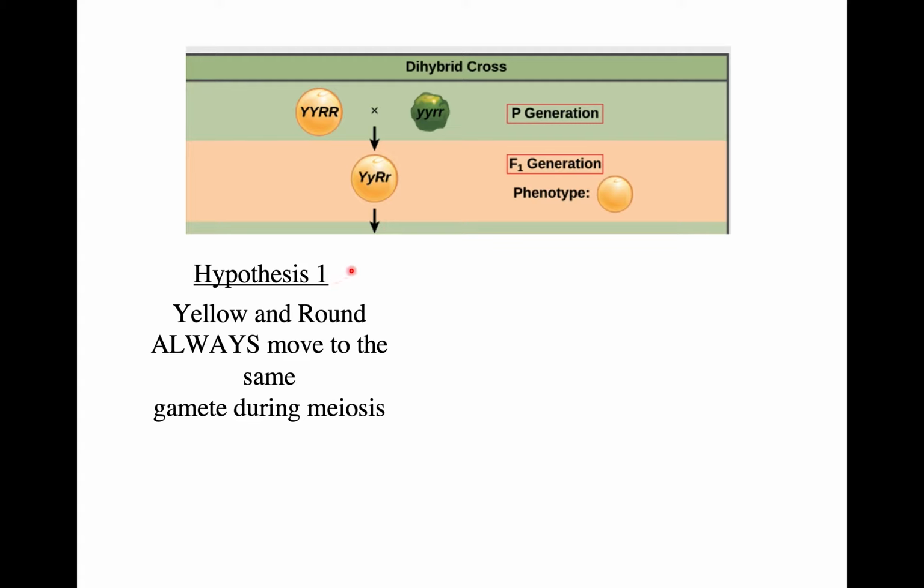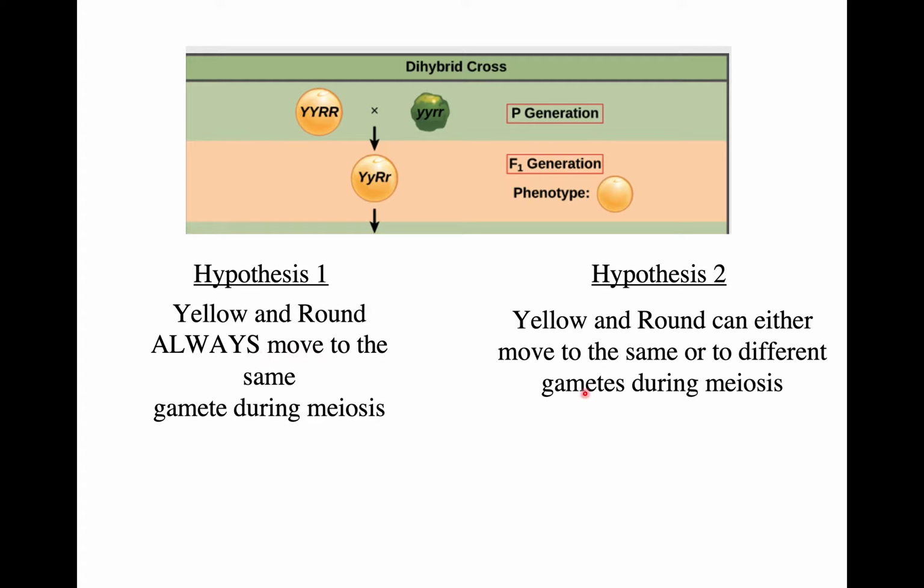The first hypothesis would be based on the assumption that yellow and round seeds would always move to the same gamete during meiosis. So yellow always sticks with round. The next hypothesis was that yellow and round can either move to the same or to different gametes during meiosis.